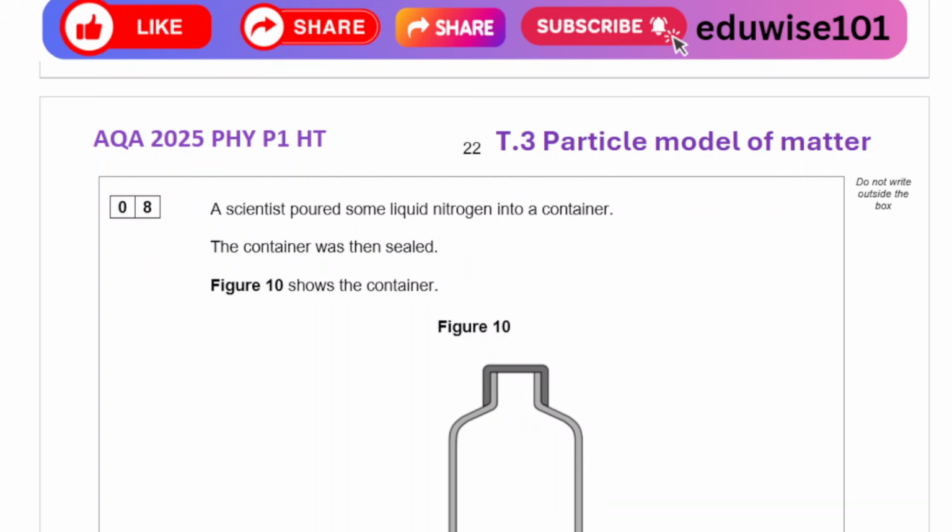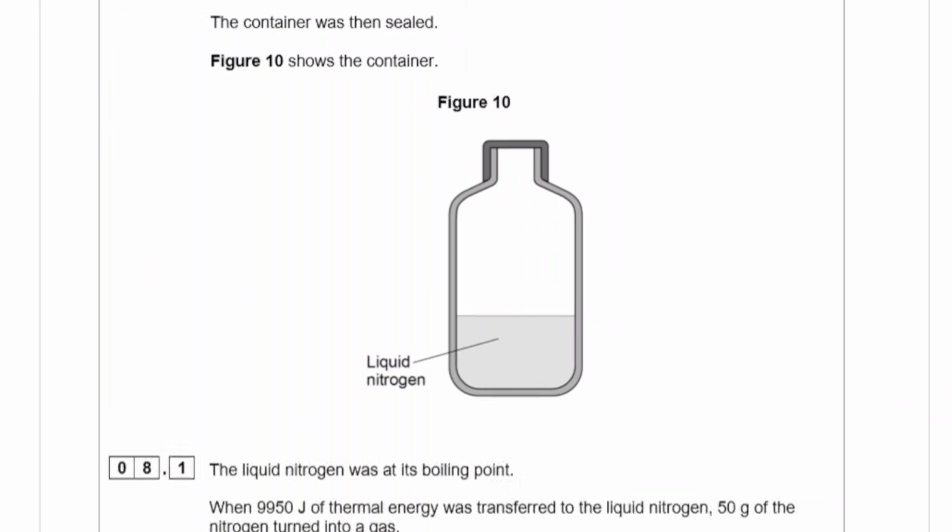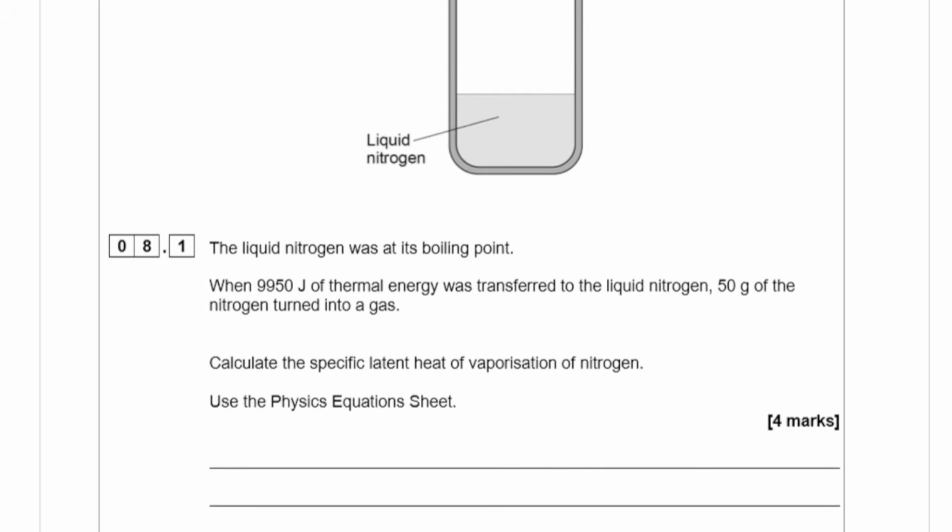In this video, I'm going to go through the AQA Physics Paper 1 Higher Tier from 2025. Question number 8 is on the topic of particle model of matter. A scientist poured some liquid nitrogen into a container. The container was then sealed. Figure 10 shows the container with the liquid nitrogen. The liquid nitrogen was at its boiling point.